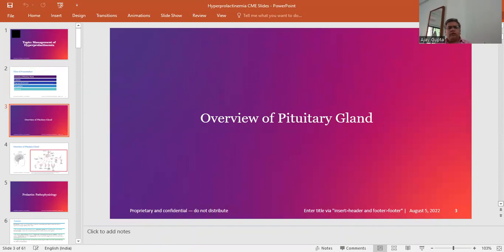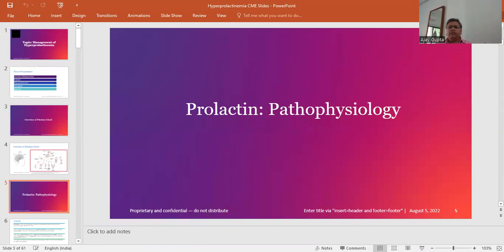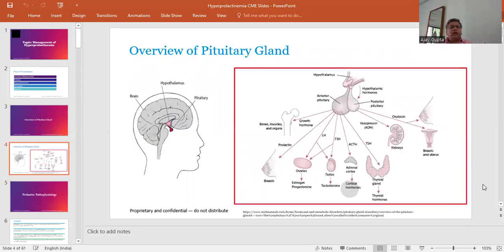So let's have a discussion about the pituitary gland. It is clearly known that the hypothalamus controls the pituitary, and the pituitary is divided into two parts, the anterior pituitary and the posterior pituitary. The anterior pituitary secretes various hormones, which include growth hormone, which acts on the bones, muscle, and other organs and causes overall growth of the body. Another hormone secreted from the anterior pituitary is prolactin, which causes secretion of milk from the breast.